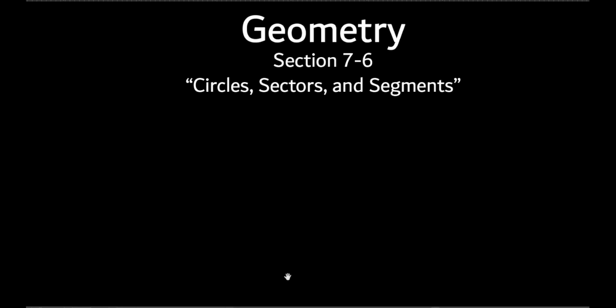So here we go, 7-6. We talked a lot about polygons. This is not considered a polygon, all right? It's a shape. It's the only shape we've talked about up to this point that's not a polygon. Everything else we've talked about are polygons, so this one is not.